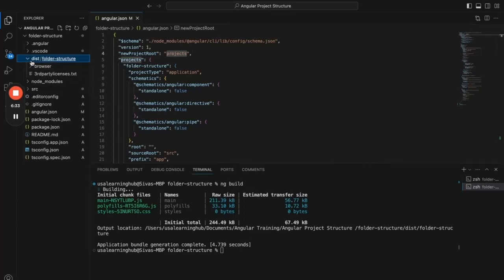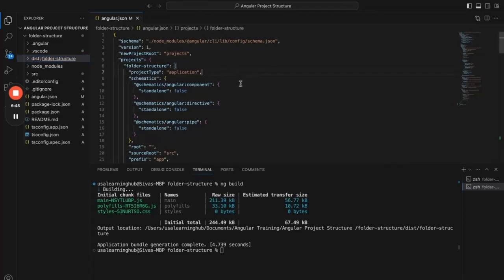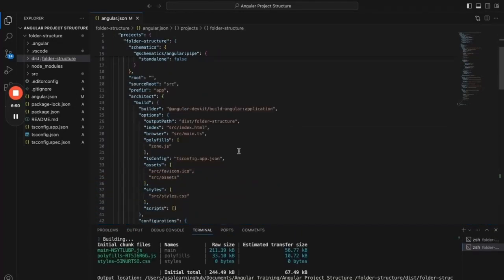So how this particular folder was generated and how this is a minified version of the application and how it should generate, every detail and the configuration is added as part of the angular.json. If you particularly look at it, this is a build instruction.